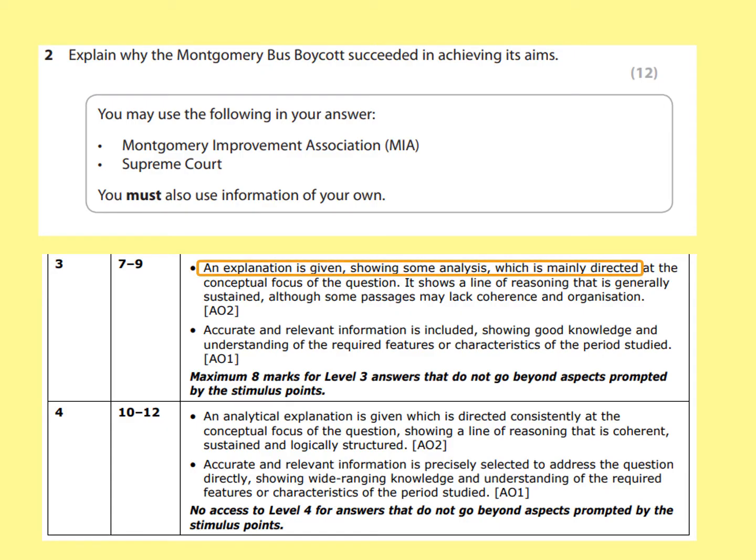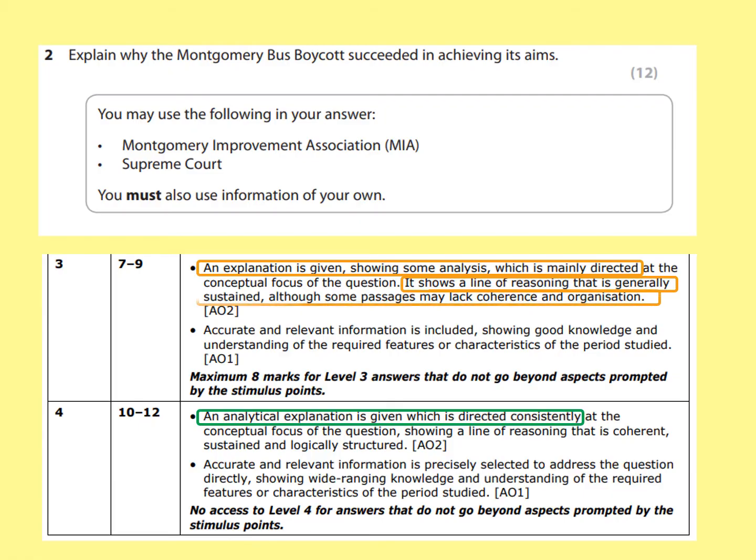For level 3, it says that an explanation is given showing some analysis, which is mainly directed at the conceptual focus of the question. In this case, why the Montgomery bus boycott succeeded in achieving its aims. Compare that though to level 4, which says an analytical explanation is given, which is directed consistently at the conceptual focus of the question. It means that you don't wander away from the point at all and you keep everything laser sighted on that issue of why the Montgomery bus boycott succeeded.